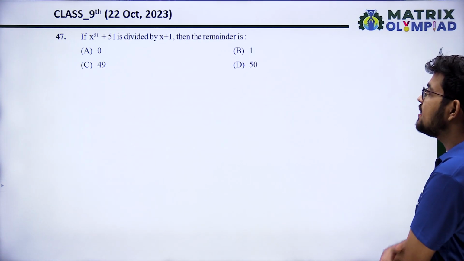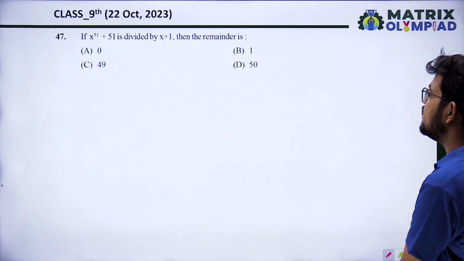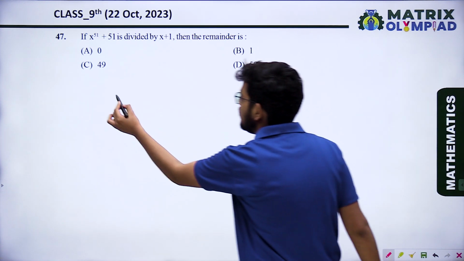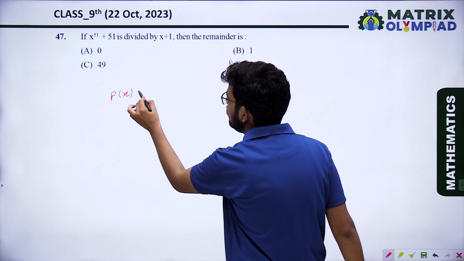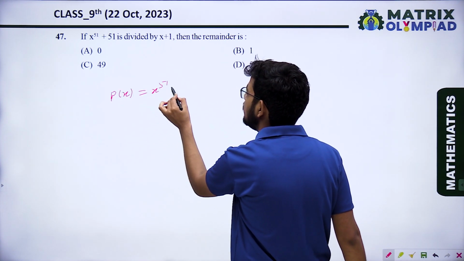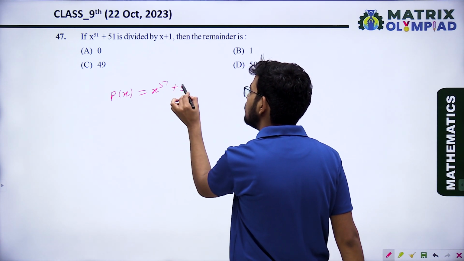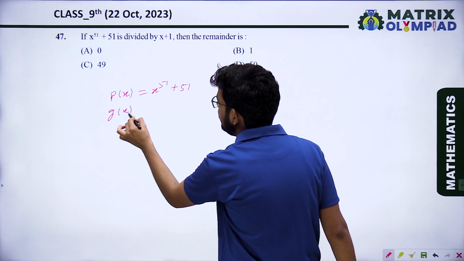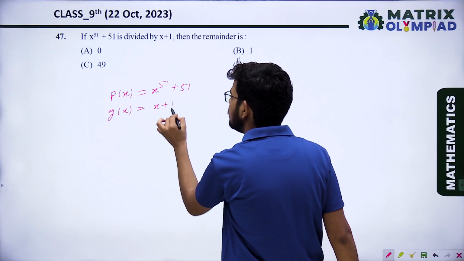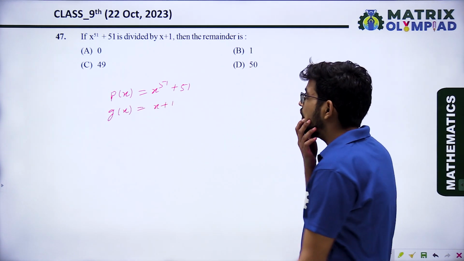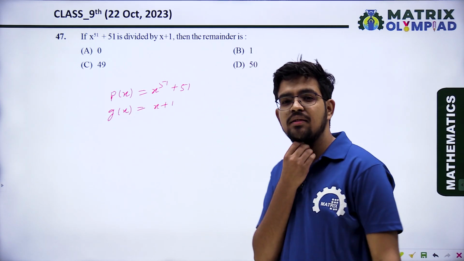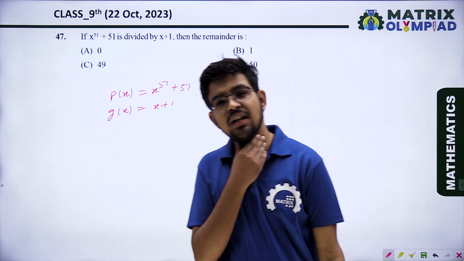Next, if x raised to power 51 plus 51 is divided by x plus 1, then what is the remainder? The polynomial is given: P(x) equals x raised to power 51 plus 51, and the other polynomial g(x) equals x plus 1. We have to divide P(x) by g(x) and find the remainder. So we will use the remainder theorem.